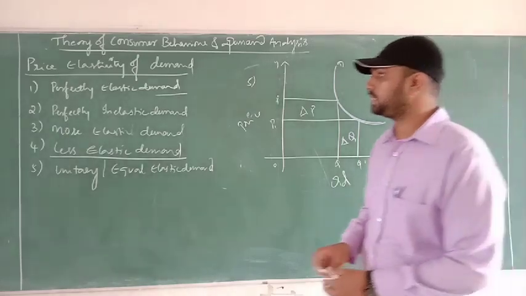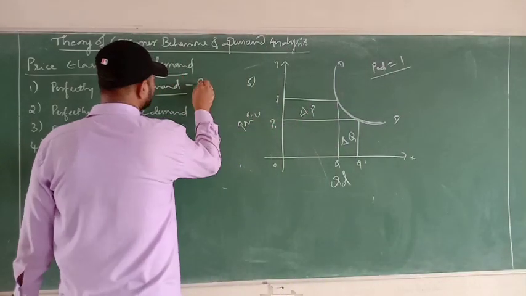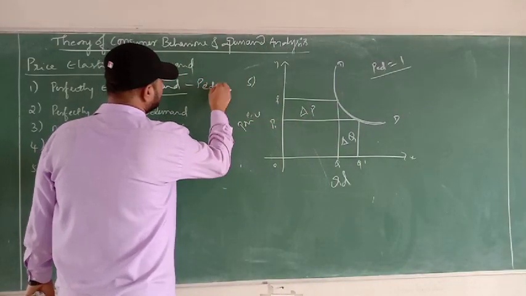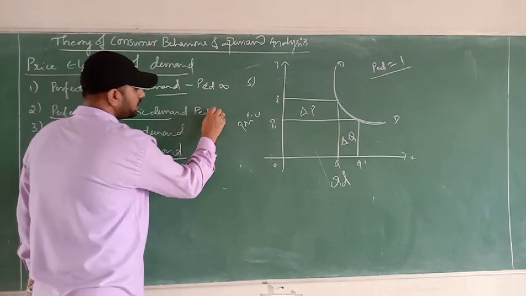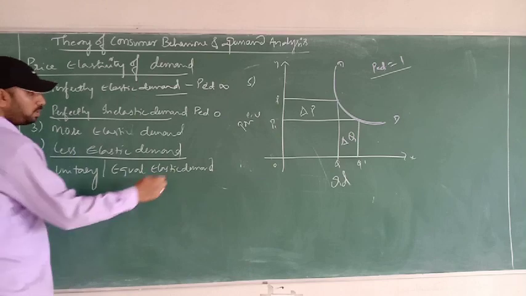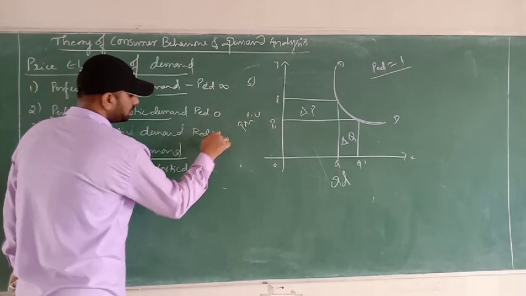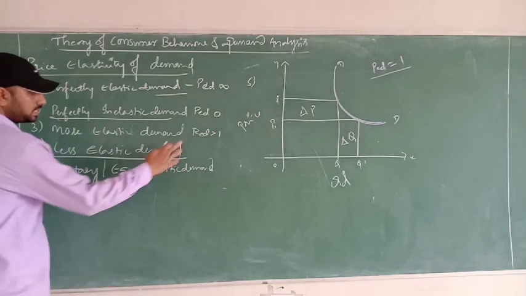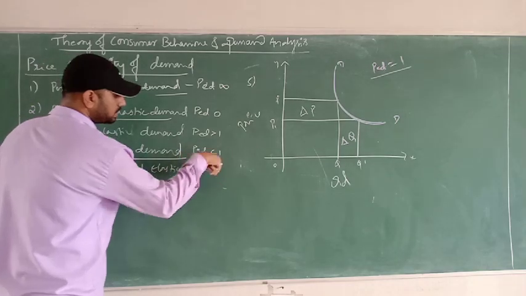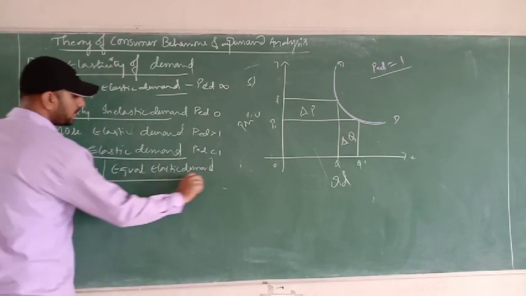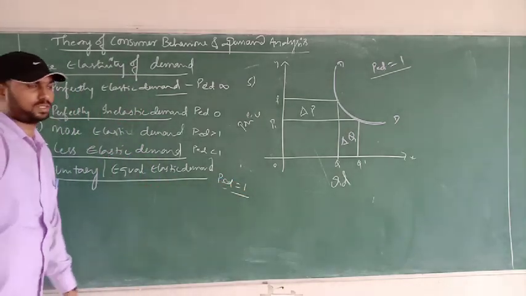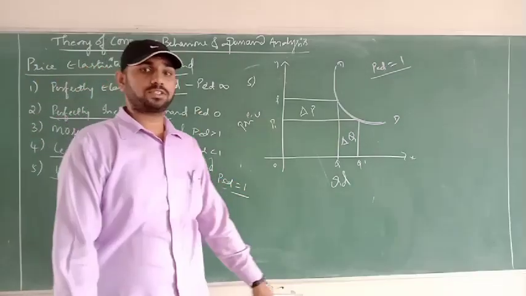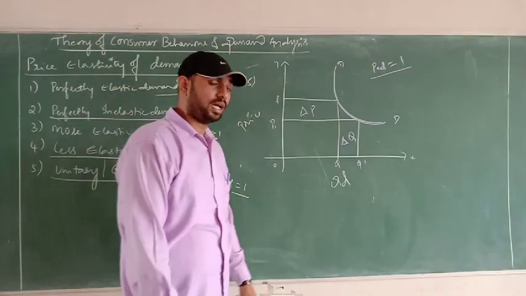So we can express perfectly elastic demand as PED is infinite. Perfectly inelastic demand is PED is 0. More elastic demand, PED is greater than 1. Less elastic demand, PED is less than 1. In case of unitary elastic demand, PED is equal to 1. So these are the 5 types of elasticity of demand, that is, price elasticity of demand.